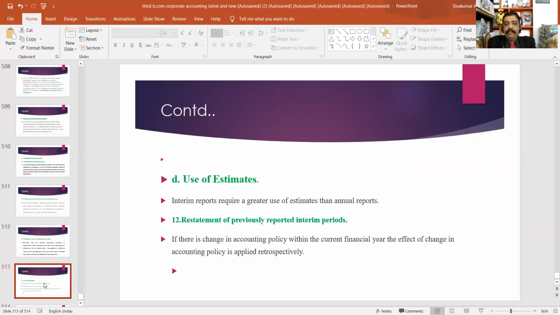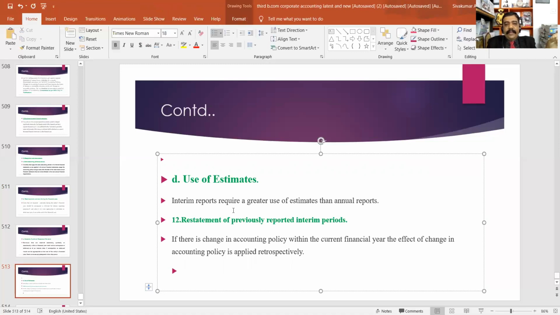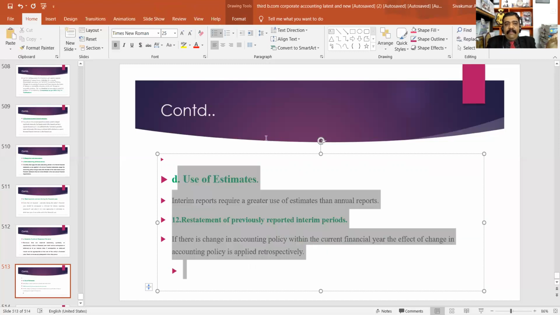Likewise, you may use estimates in the interim financial report. Interim reports require a greater use of estimates than annual financial reports. You may use estimates.